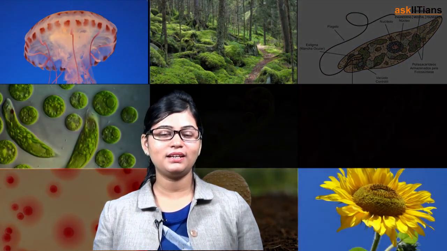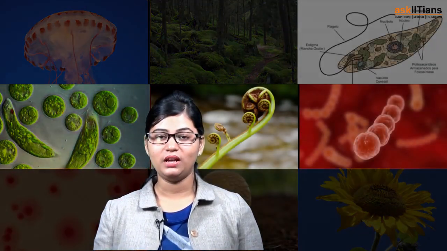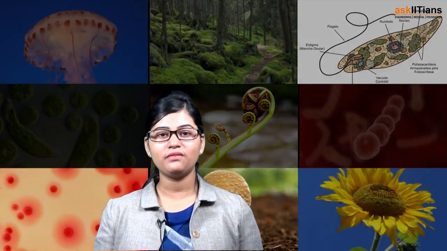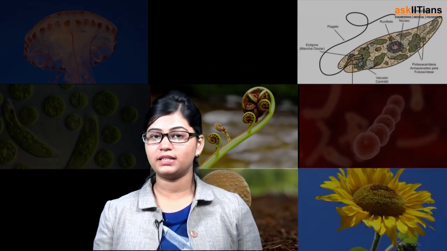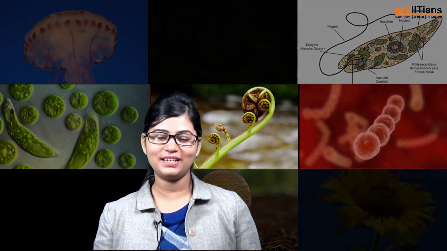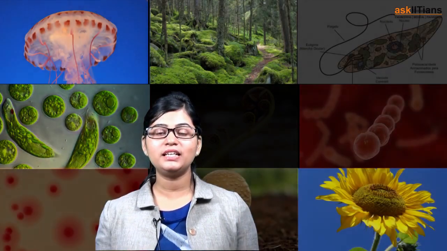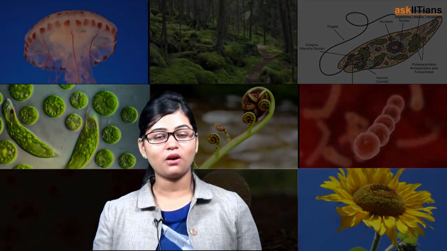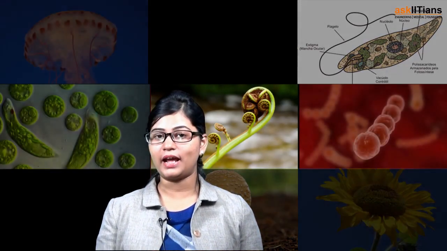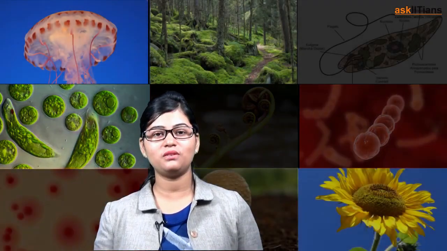Okay, so this is all about classification part 2. We have discussed the 5 kingdoms: Monera, Protista, Fungi, Animalia and Plantae. In this complete chapter, we have discussed the types of classifications, the natural one and the artificial one.